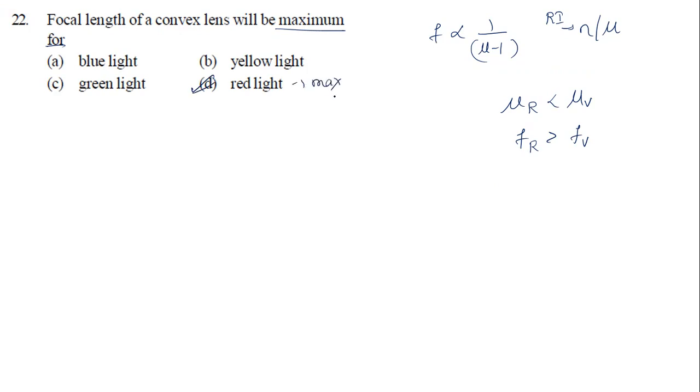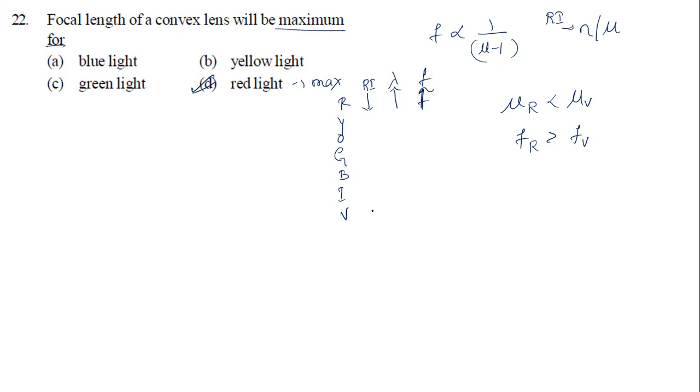The minimum focal length is for what now? Violet is not in this option, so I need to go by VIBGYOR. Red has the least refractive index and the highest wavelength, so its focal length will be maximum.